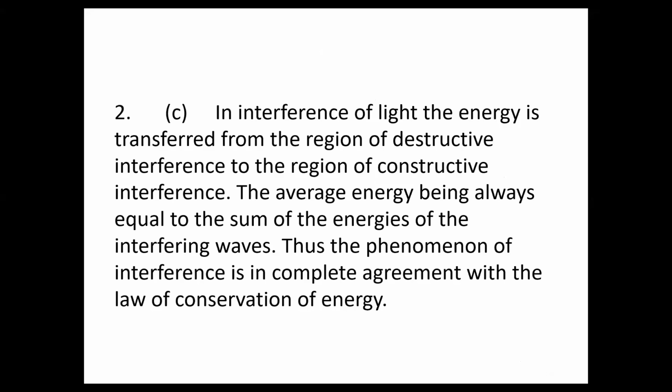In interference, energy is transferred from a region of destructive interference to the region of constructive interference, so the average energy is always equal to the sum of the energies of the interfering waves. Hence, the phenomenon of interference is in complete agreement with the law of conservation of energy.